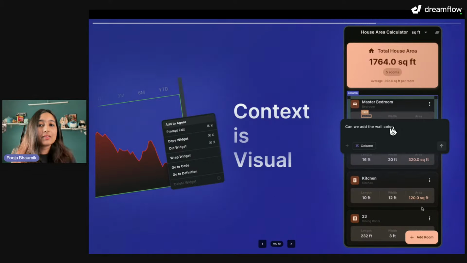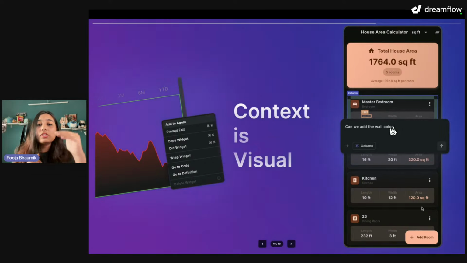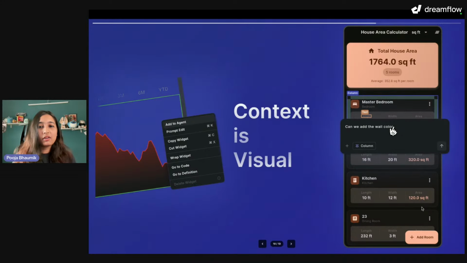It also adds a screenshot of that particular element. You can screenshot an entire screen, or a single element from that preview, and you don't have to screenshot yourself. Dreamflow does that. You just right click on it and add it to the agent, and that's it. That is something I definitely want to show you in the platform as well.